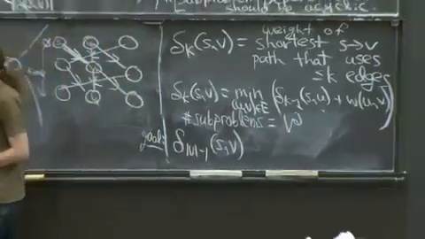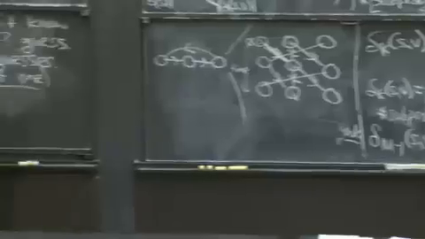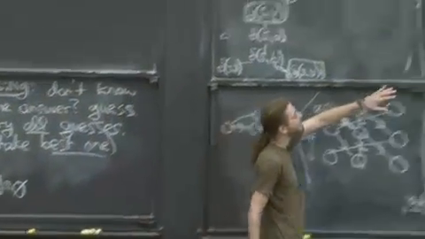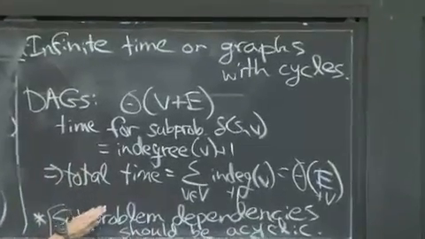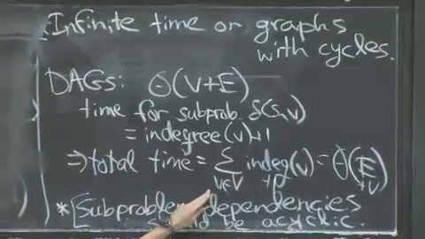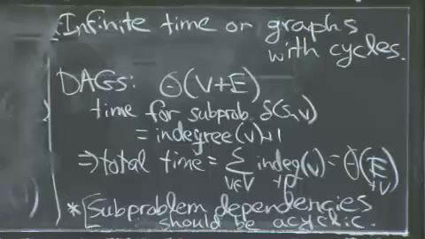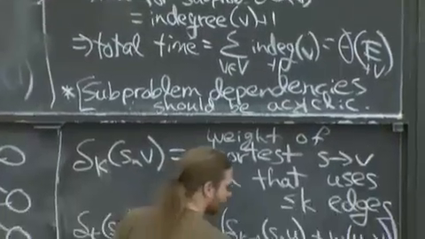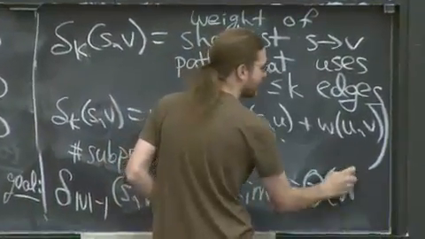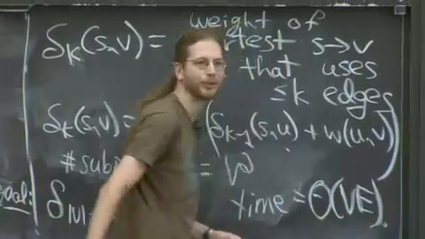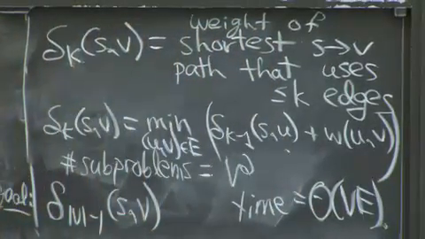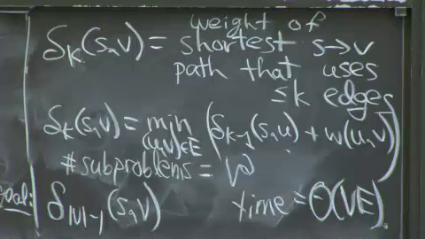How much time do I spend per subproblem? Well, same as before, the in-degree of that problem. So what I'm really doing is summing over all V of the in-degree, and then I multiply it by V. So the total running time is VE. Sound familiar? This is Bellman-Ford's algorithm again.